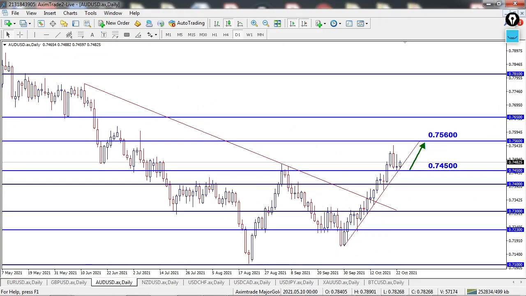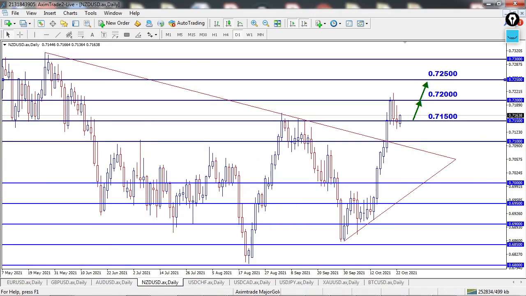On AUDUSD, the price managed to break and holds above the 0.74500 level last week. Next, I'm expecting the price to continue to rise to test the 0.75600 level. We have Consumer Price Index and Retail Sales news scheduled on 27th and 29th October, which have some impact on AUDUSD.